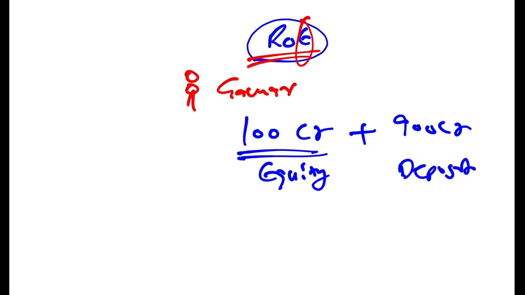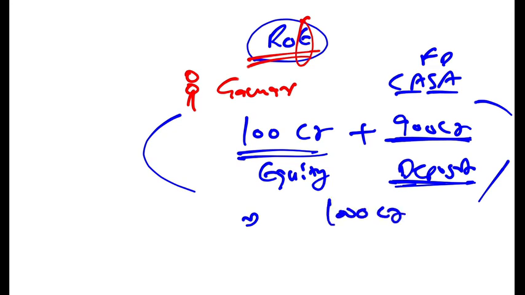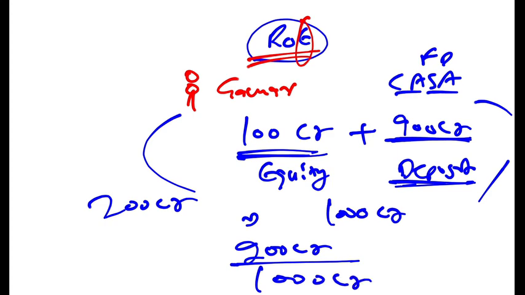Yes, this total is the asset of the bank, but this is not my money. This 900 crore is the money that can come from CASA deposits, current account, savings account deposits, or FD, term deposits. So what is the total money available? 1000 crore is the total money available for me to make money. Now let's say I make 200 crore of profit. So this 200 crore of profit I have made on 1000 crore.